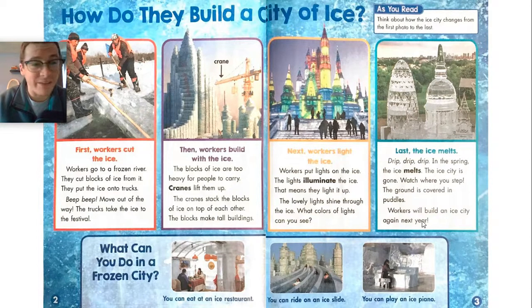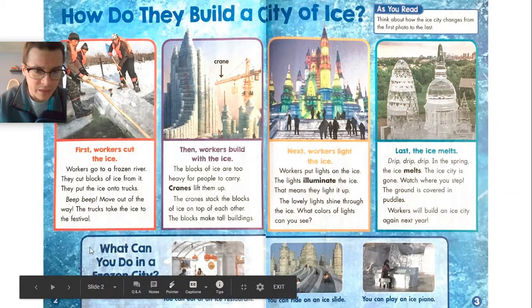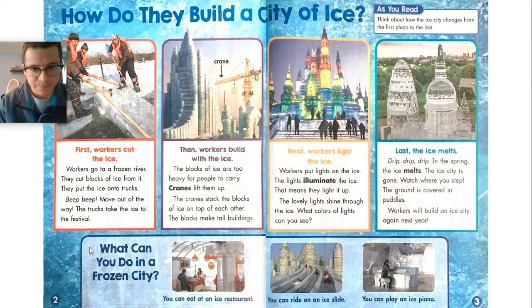So they do this every single year. This is a lot of work to do every single year. My goodness. Let's read down here. What can you do in a frozen city? You can eat at an ice restaurant. Oof, sounds cold. You can ride on an ice slide. Sounds slippery. And you can play an ice piano. A lot of activities you can do in an ice castle.